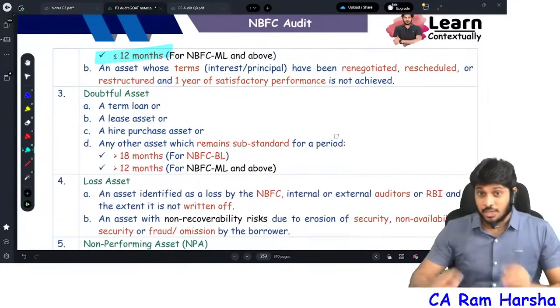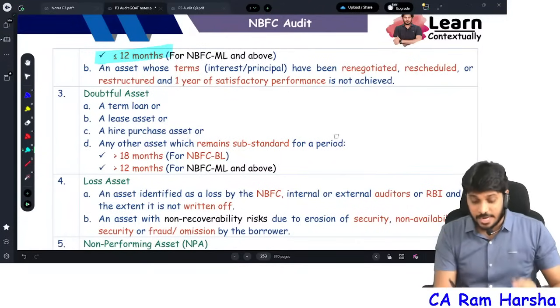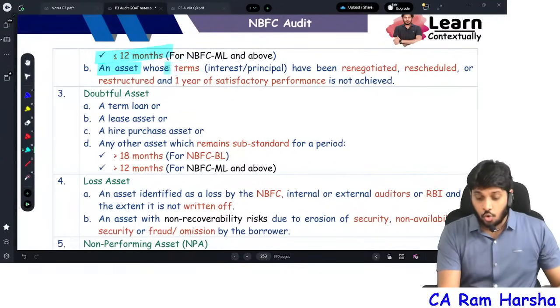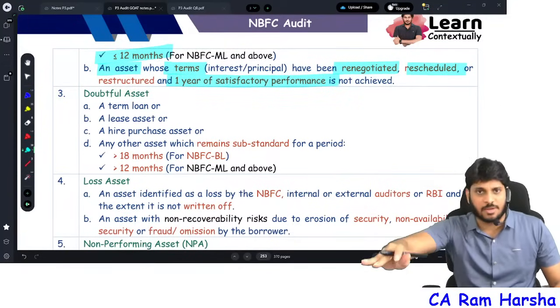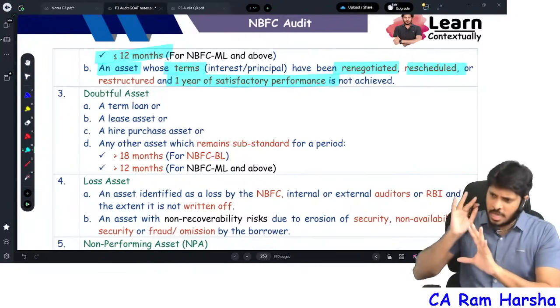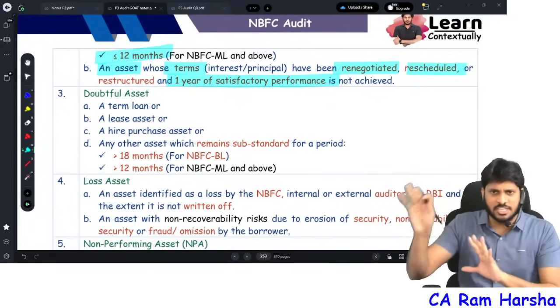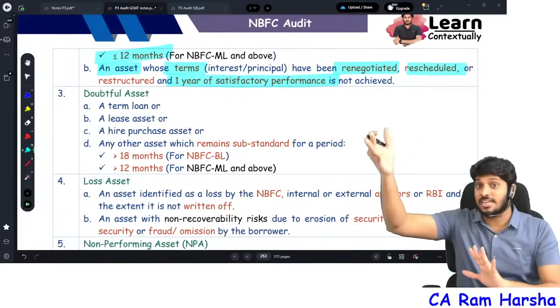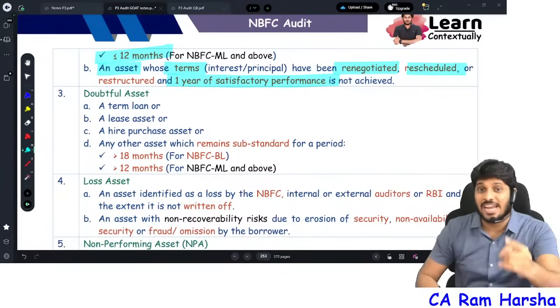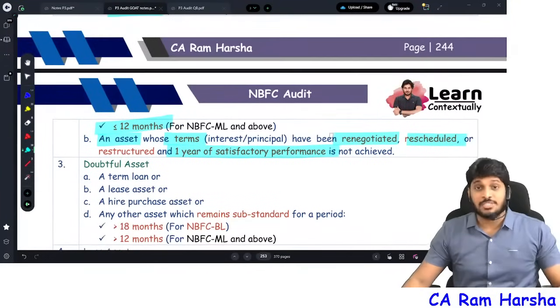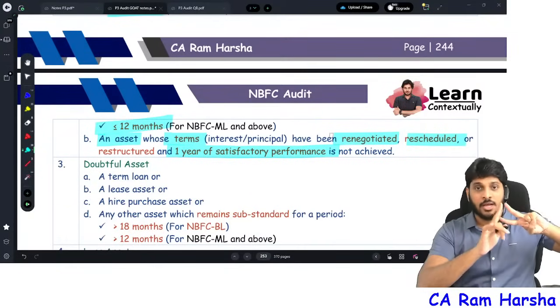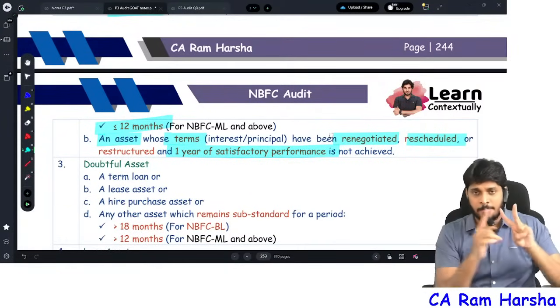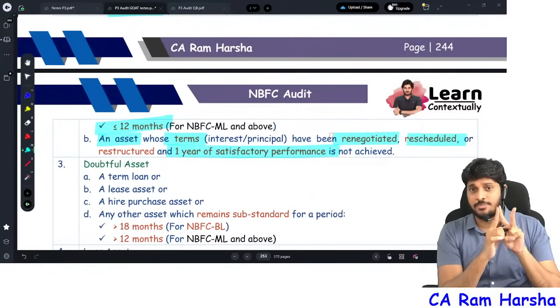And further, there are some other loans which are also treated as substandard. A loan or asset whose terms were renegotiated or rescheduled. Then for the next 1 year of satisfactory performance, until 1 year we will keep it under observation. If in the next 1 year they are following and complying with the rescheduled terms properly, then we will classify it as a standard asset. But for that 1 year we will classify it as a substandard asset. So substandard assets are of two kinds. A loan which became NPA, up to 18 months for base layer and up to 12 months for middle layer, is substandard. Whereas rescheduled loans, up to 1 year of satisfactory performance, are substandard.